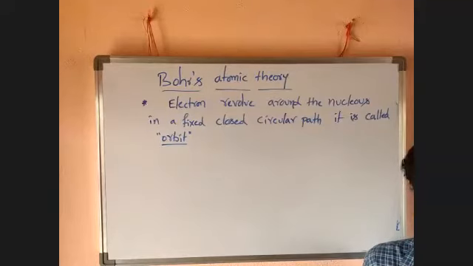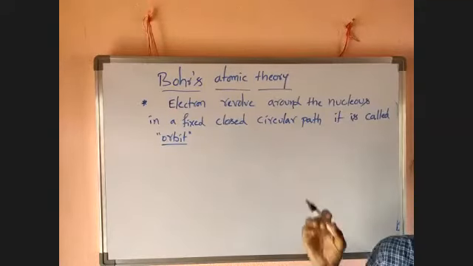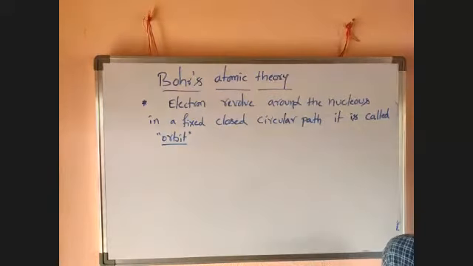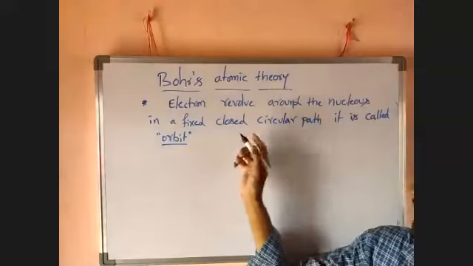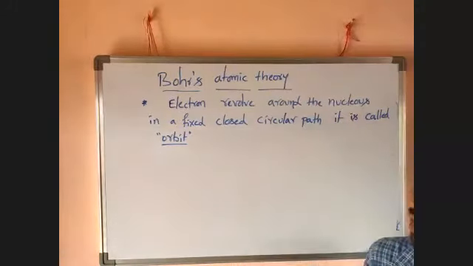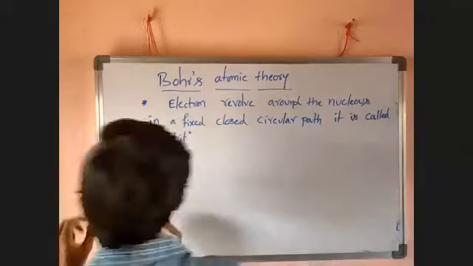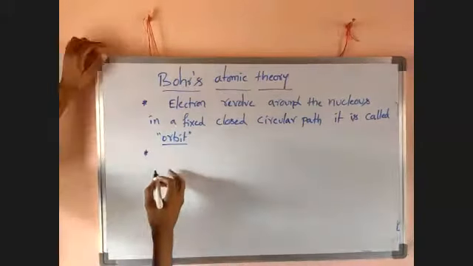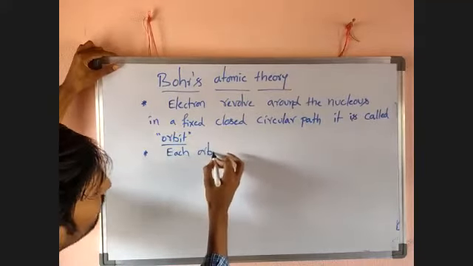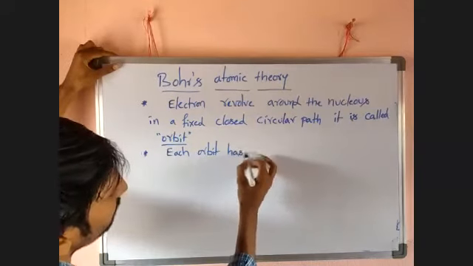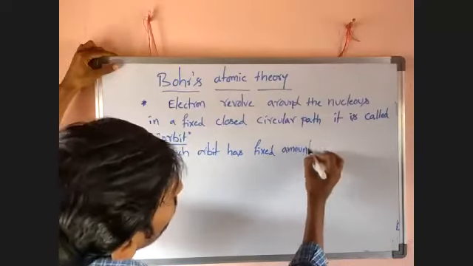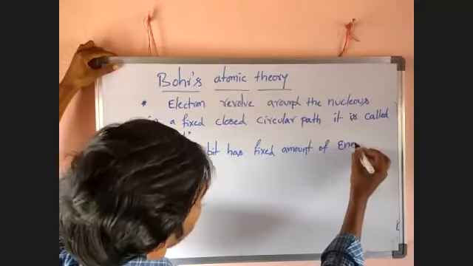How are they arranged in the atom? According to Bohr's theory, electron can revolve around the nucleus in a fixed closed circular path. It is called what? Orbit. Remember, each orbit has a fixed amount of energy.